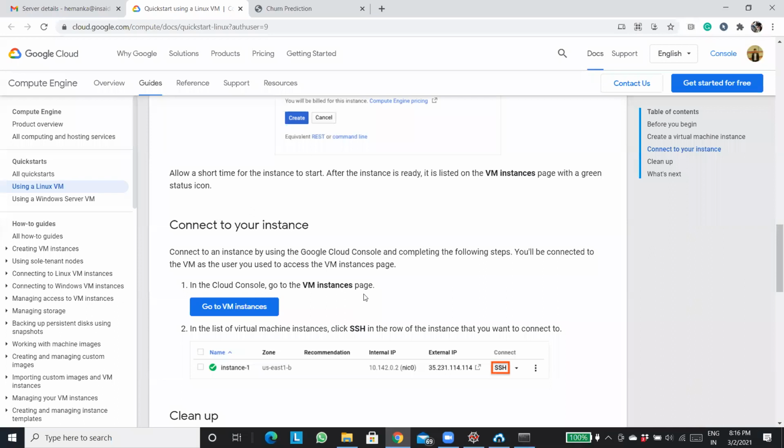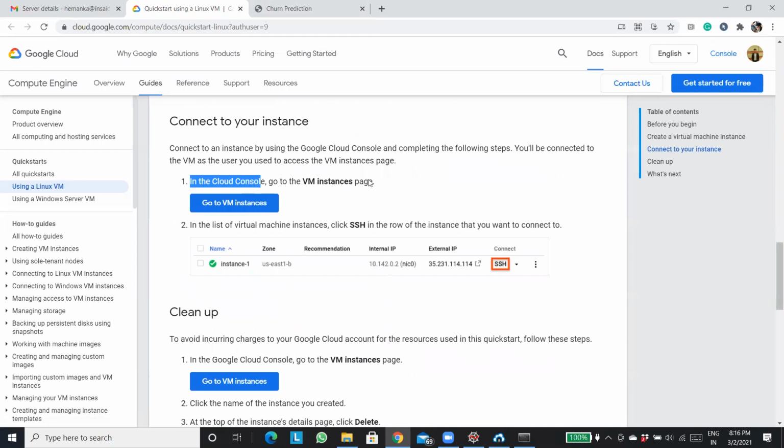To use that you'll have to give your credit card or debit card details, but it won't deduct any money unless you go for a paid subscription. You need to give your card details, and your GCP platform will get activated. Then you can create a VM instance.